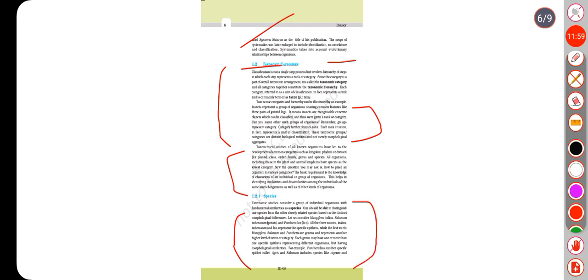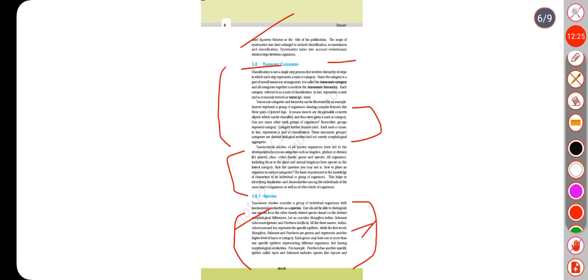1.2.1 Species. Taxonomic studies consider a group of individual organisms with fundamental similarities as a species. One should be able to distinguish one species from other closely related species based on distinct morphological differences. Let us consider Mangifera indica, Solanum tuberosum, potato, and Panthera leo, lion.